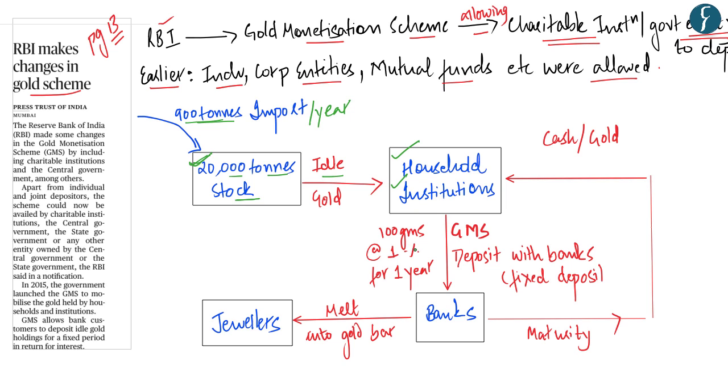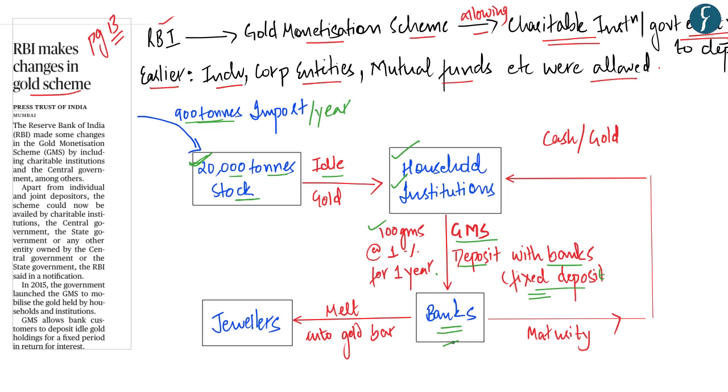Now, under the gold monetization scheme, this idle gold which is held with the households, these common people, will be deposited with the banks in the form of a fixed deposit. For example, a household can deposit 100 grams of necklace at 1% interest rate for 1 year with the bank. This deposit of gold with the bank is just like any other fixed deposit with the bank.